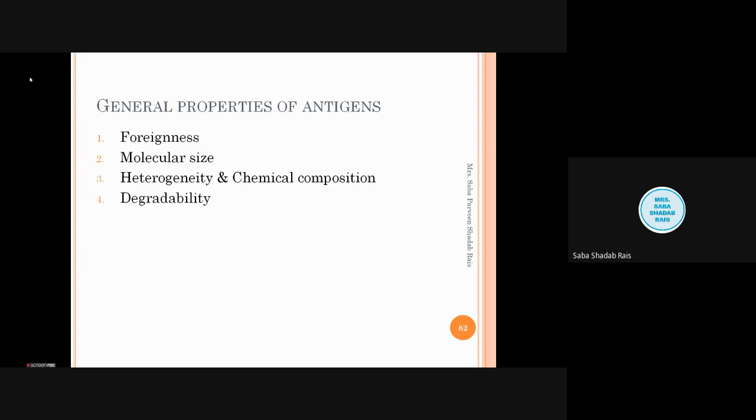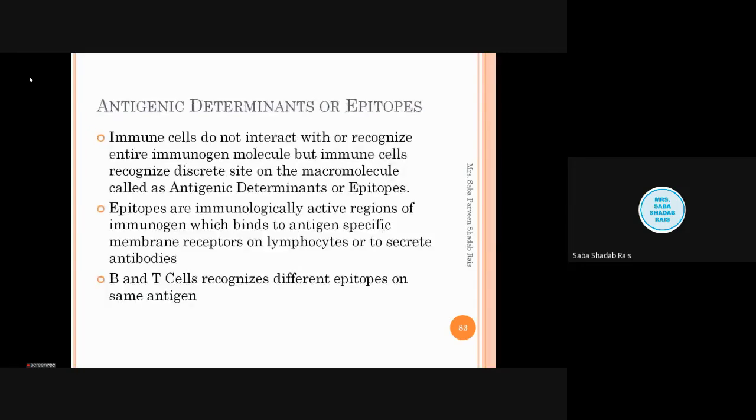Example, stainless steel pins are there, stents are there, pacemaker, plastic joint. These all are inert, immunologically inert, so they cannot bring up any type of the enzyme degradation. That's why they cannot be killed. Now, next thing we will learn is the antigenic determinants or the epitopes.